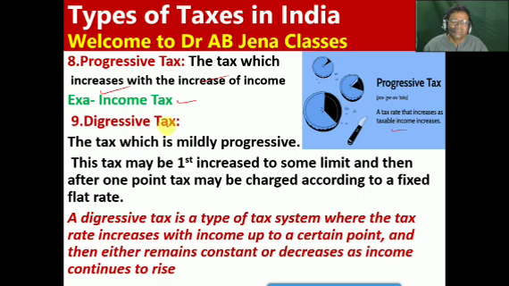Now the digressive tax, what is this? It is the tax which is mildly progressive. This tax may first increase up to some limit, then after one point the tax may be charged at a fixed flat rate. It is a type of tax system where the tax rate increases with income up to a certain point, and then either remains constant or decreases as income continues to rise.